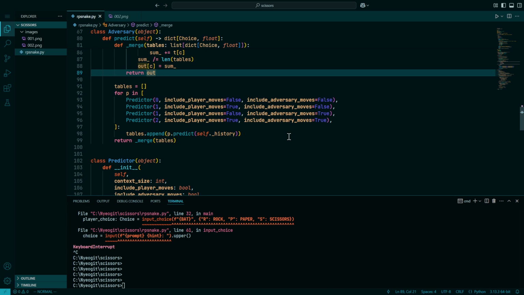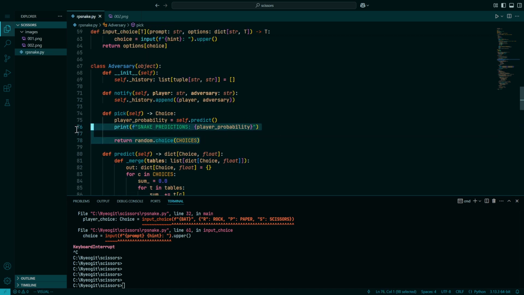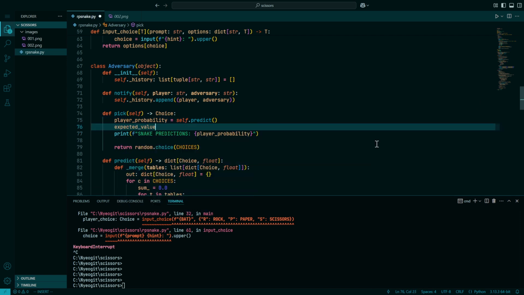Now, the fact is, of course, that the snake is not going to play any better because the snake strategy is still to pick absolutely randomly from these choices. And isn't that a shame? So what we actually want to do is make the snake predict the expected value of the move that it makes. That is a simple matter of scoring the outcomes of a game.